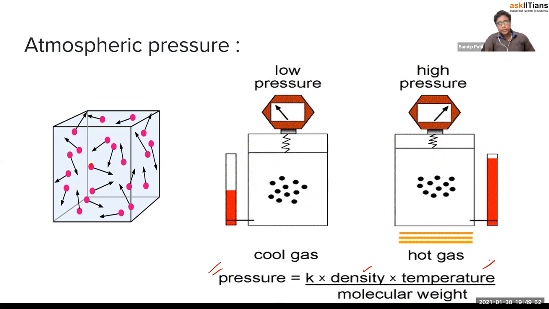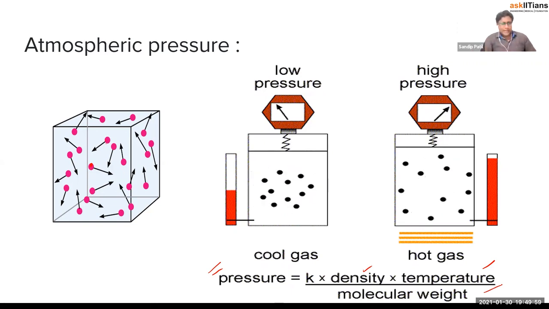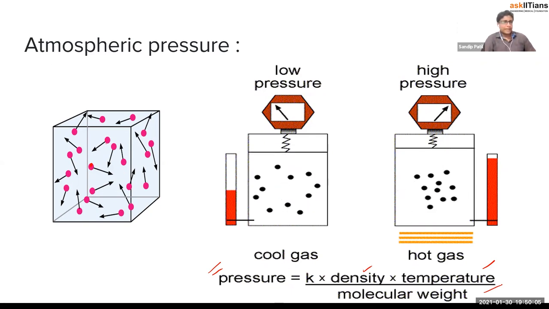So pressure is dependent on temperature also, and on molecular weight. The molecular weight of whatever gas is there, nitrogen or oxygen, is related to chemistry again, right? So we can find out the molecular weight of the gas, and using this formula, we can find out the pressure, right?